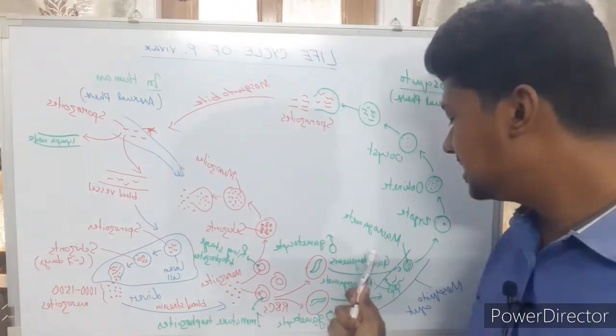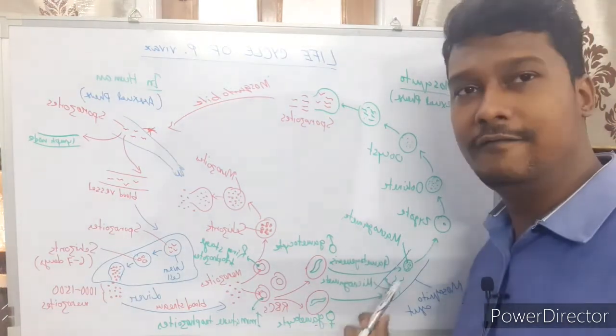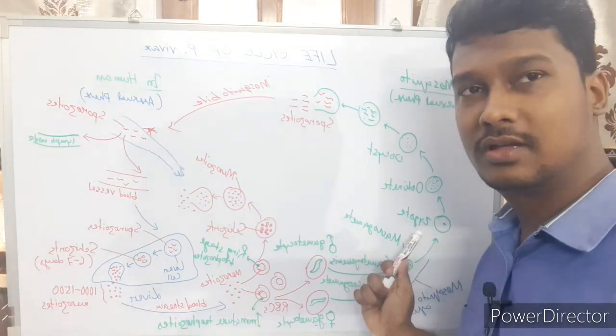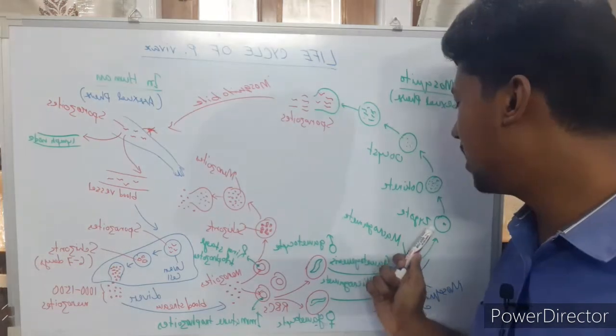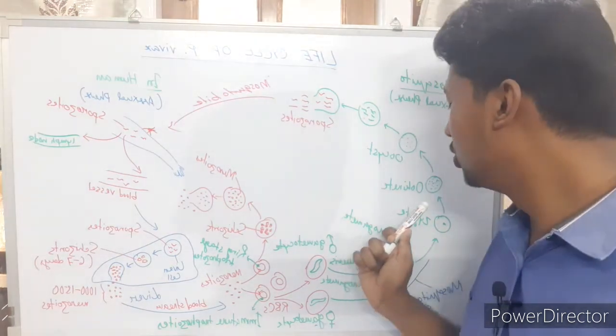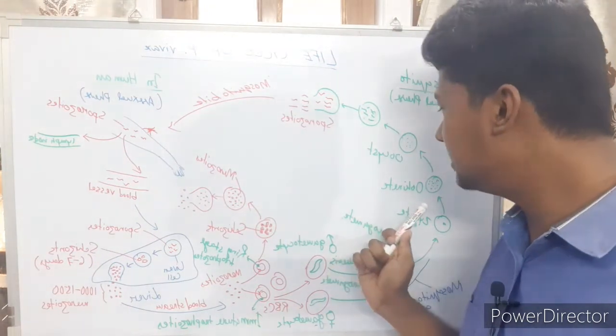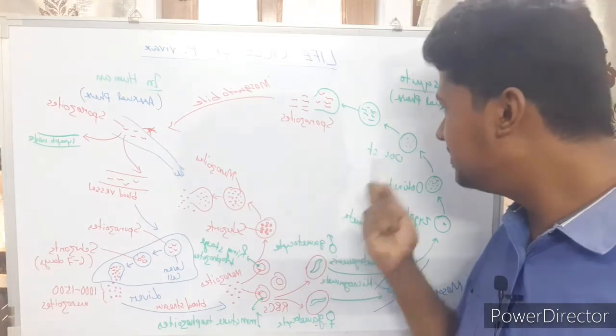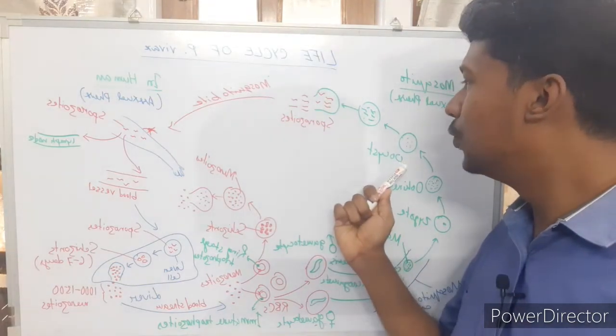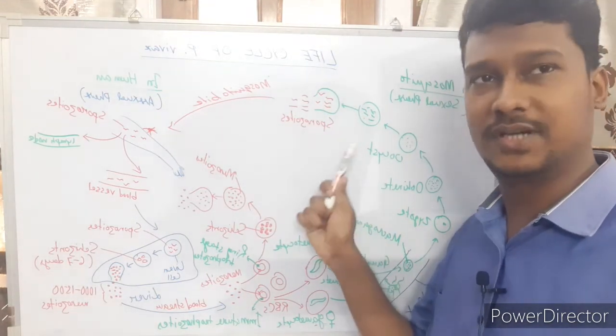Okay, and these microgametes and macrogametes will fuse to form a zygote, and within the gut of the Anopheles mosquito, the zygote is converted into the next stage, that is the ookinete, and the ookinete is again converted into an oocyst. Okay, and after that the oocyst will release sporozoites by rupturing.